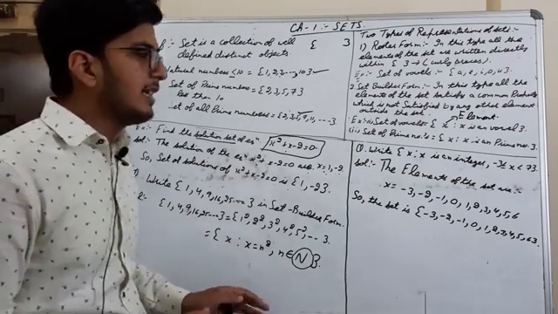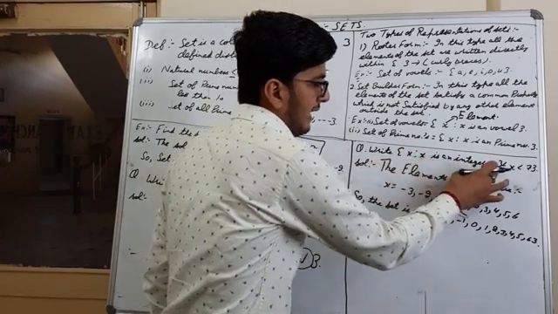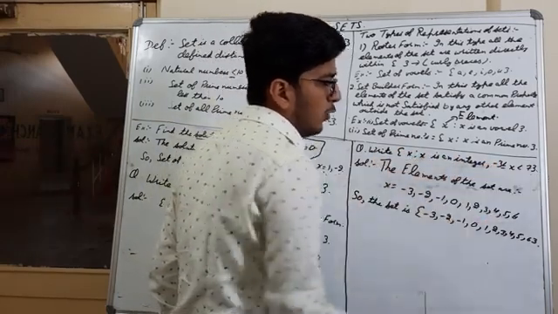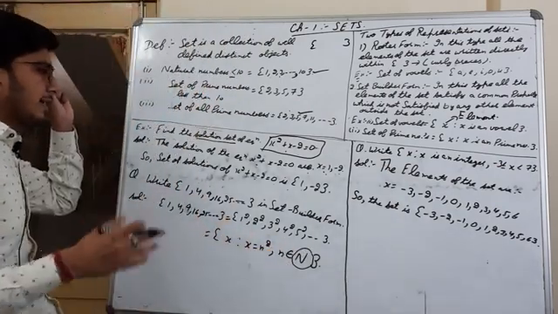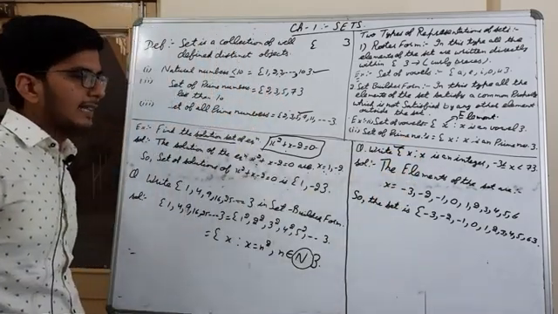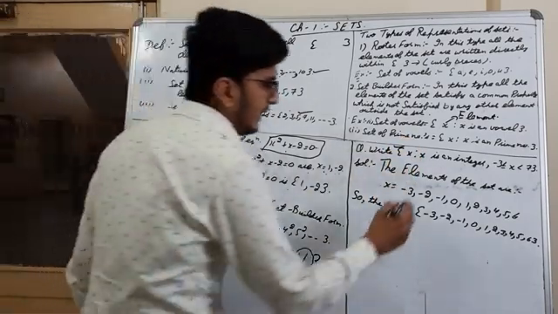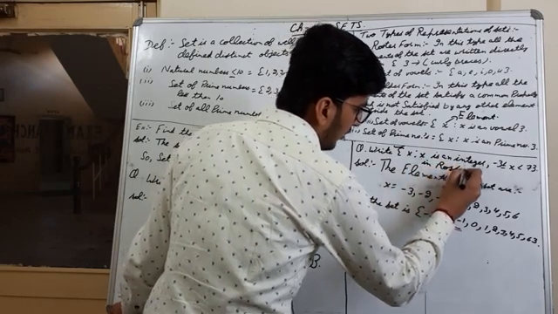Next and last, write the set of x such that x is an integer lying between minus 3 and 7, equal to minus 3 but not equal to 7. Now they have given you the set builder form and they are saying to write it in roster form.